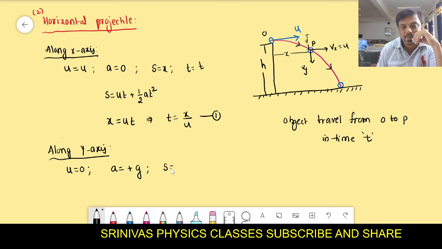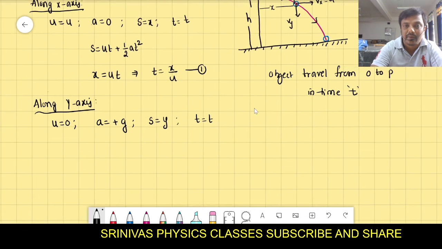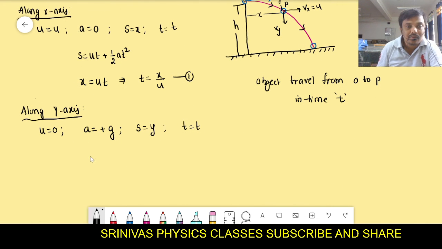It takes some displacement along the y-axis, how much down it came, that is y. From O to P the object moves a little forward, which is displacement along the x-axis, and a little downward, which is displacement along the y-axis. The displacement along the y-axis is y, and the time traveled is t. A similar derivation was done in the case of the oblique projectile also.